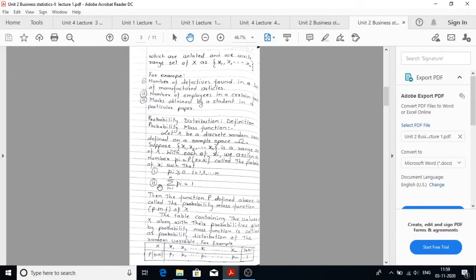Second condition, summation over i is equal to 1 to n pi is equal to 1. Then the function p defined above is called the probability mass function or PMF of X.